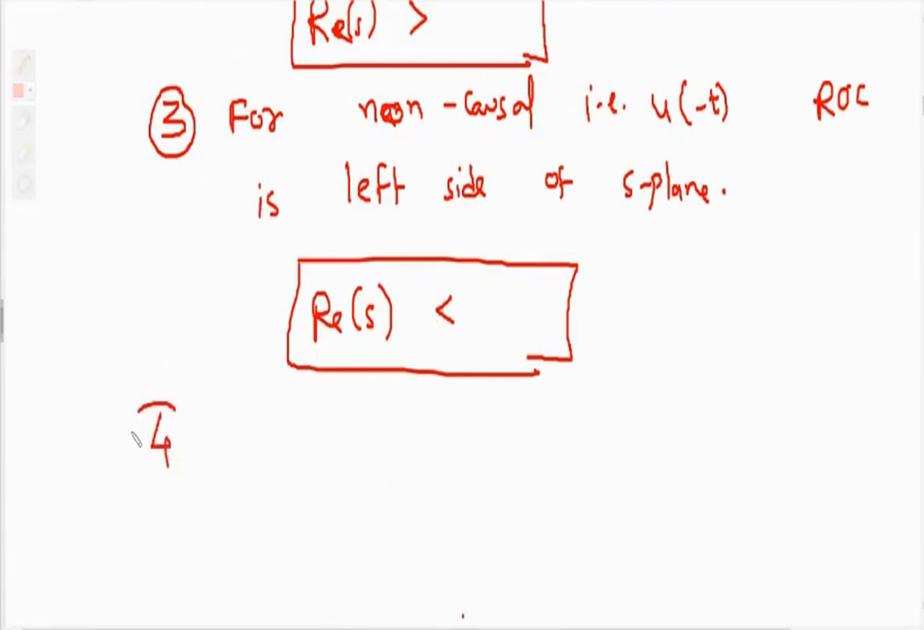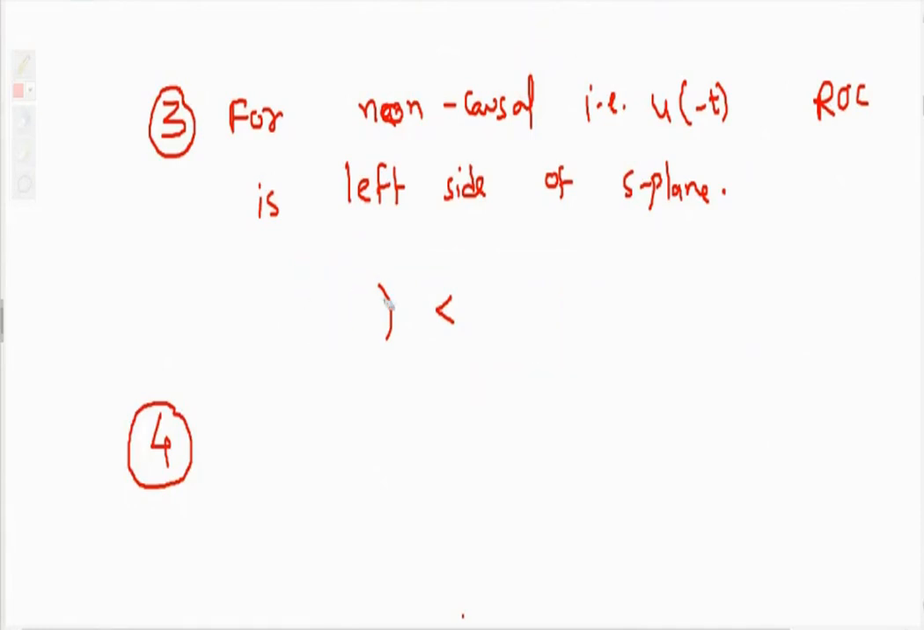And fourth property, while explaining property, you should not write real of S greater than, real of S less than. It is just for your understanding that real of S greater means causal, real of S less than means non-causal. When we will take real of S greater, whenever U of t will be there, and whenever U of minus t will be there, we will take real of S less than.